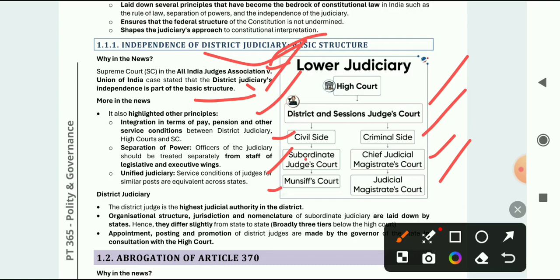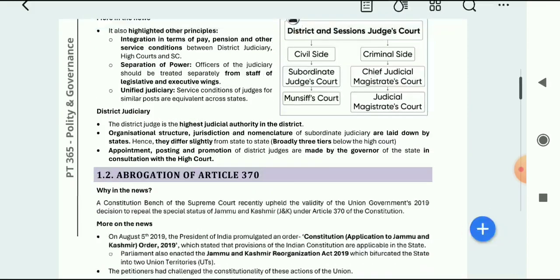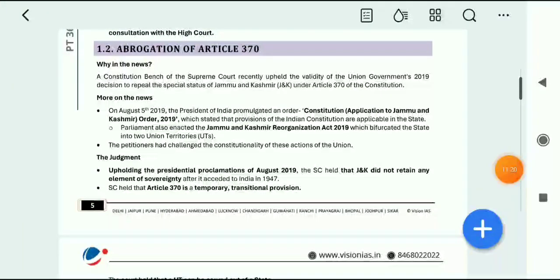It also highlighted other terms, that is integration in terms of pay, pension and other service connection between district judiciary, high courts and Supreme Court. Separation of power: officers of the judiciary should be treated separately from staff of legislative and executive wings. Unified judiciaries: service condition of judges for similar posts are equivalent across states. So here actually it is telling about the judiciary, means the district judiciary is also a structure of basic structure and you cannot take away some rights from them. Next is abrogation of 360.